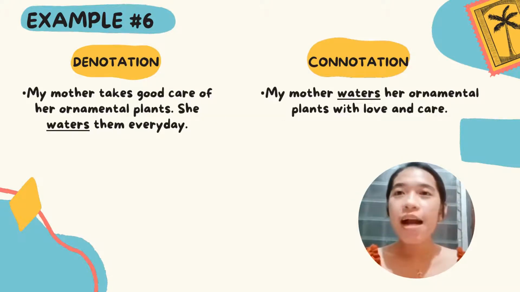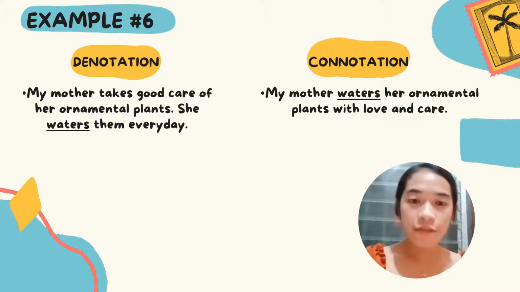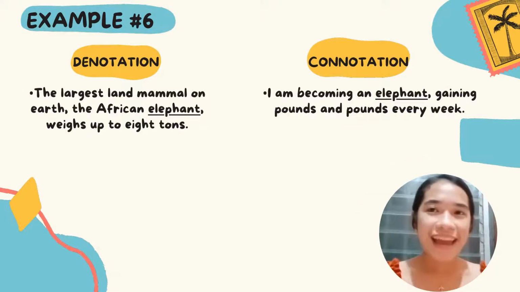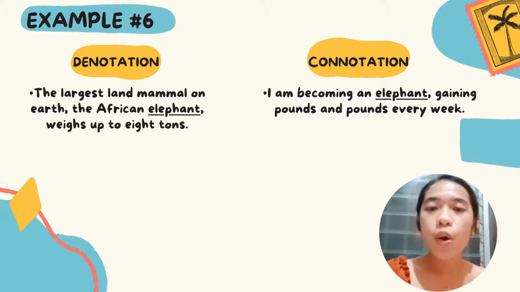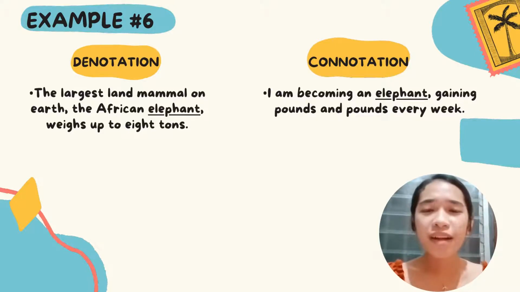Next. My mother takes good care of her ornamental plants. She waters them every day. In connotation, my mother waters her ornamental plants with love and care. Next, denotation. The largest mammal on earth, the African elephant, weighs up to 8 tons. In connotation, I am becoming an elephant, gaining pounds and pounds every week.